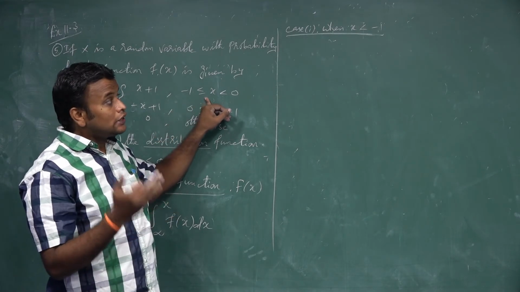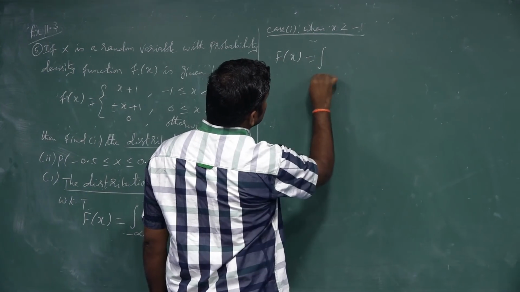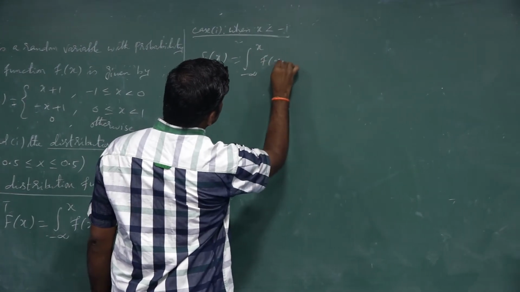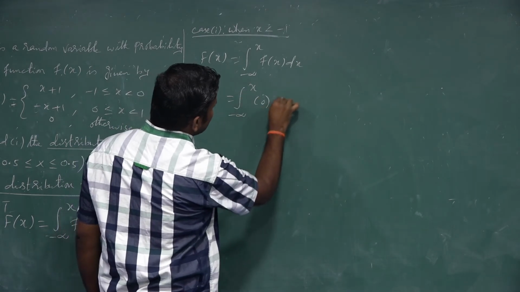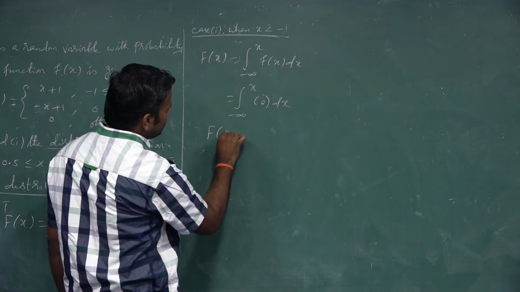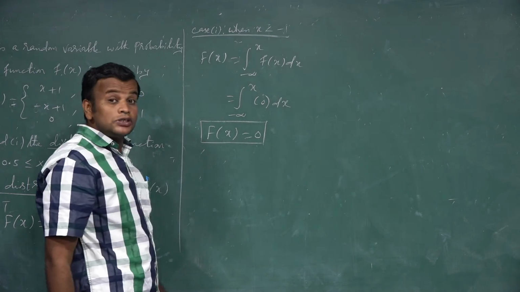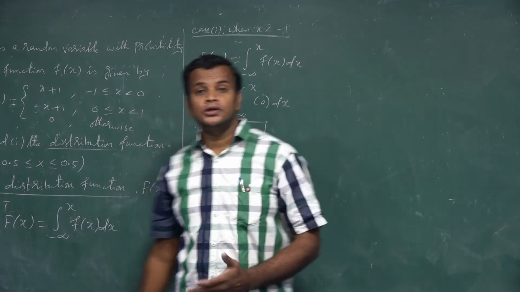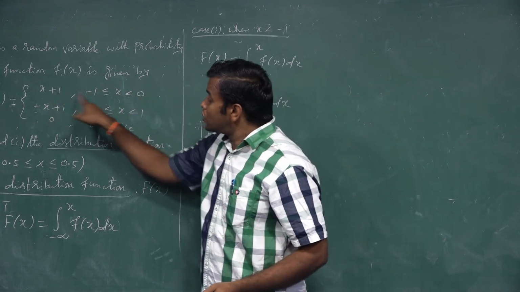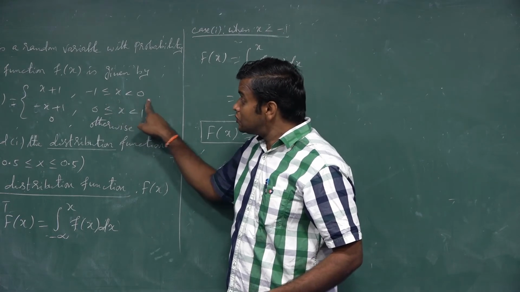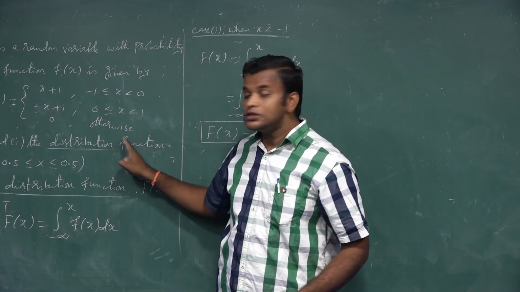Suppose the value of x is less than minus 1. F of x, formula: integral from minus infinity to x of f of x dx. I say in this interval f of x value is 0. You identify how it becomes 0. In this interval f of x value is 0 because the value of x is less than minus 1, meaning minus 2, minus 3, minus 4 like this. The value of f of x starts from minus 1 less than or equal to x less than 0. In this interval only this value is possible, and from 0 up to 1 this value is possible, otherwise the value is 0.